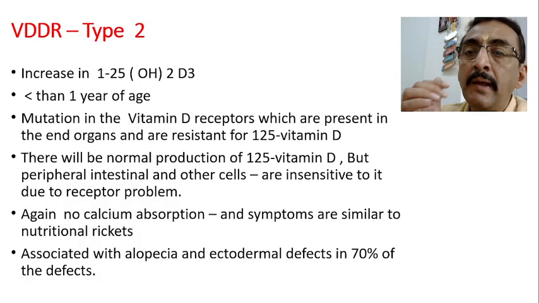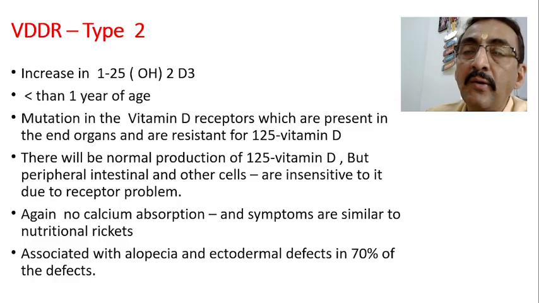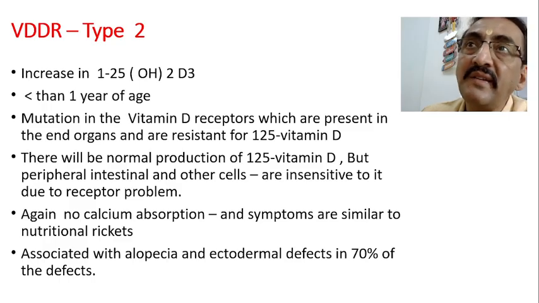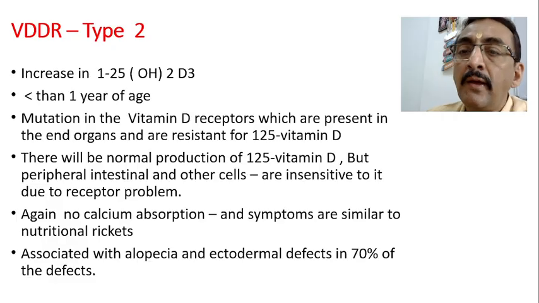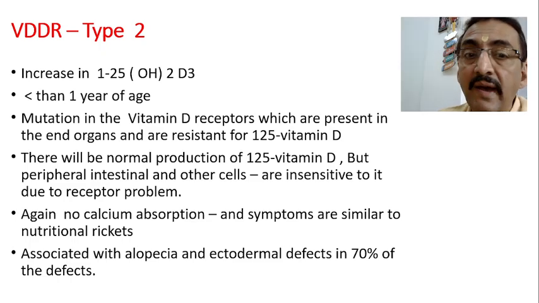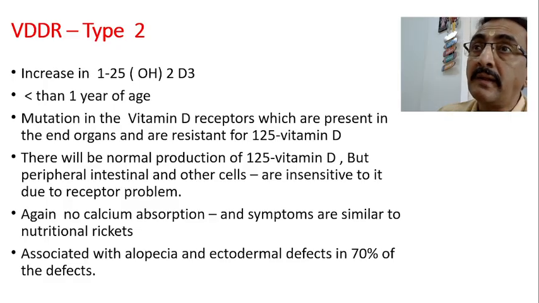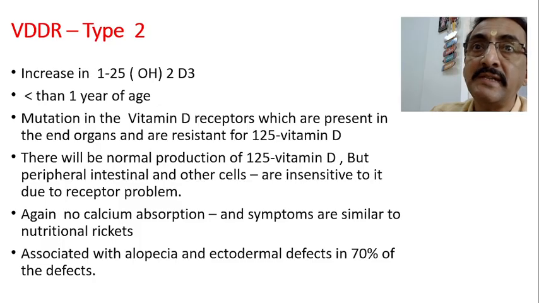So I will repeat again, the mutation is in the vitamin D receptors which are present in the end organs, that is the intestine, and these receptors are resistant to 1,2,5 vitamin D or active form of the vitamin D. So in this case there will be normal production of the active form, 1,2,5 vitamin D, but the peripheral intestinal and other cells, from where the calcium absorption takes place, need the vitamin to go there and bind with these particular receptors.